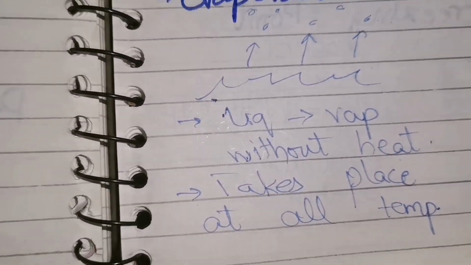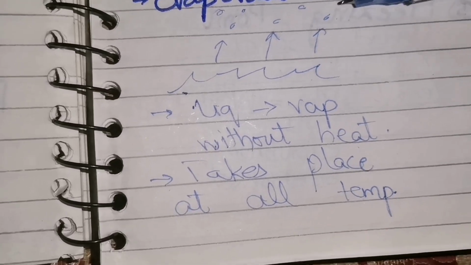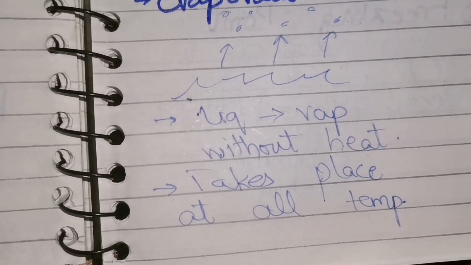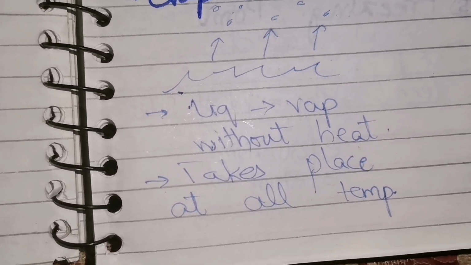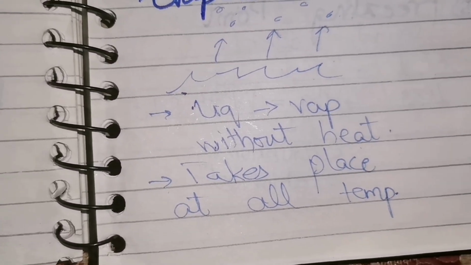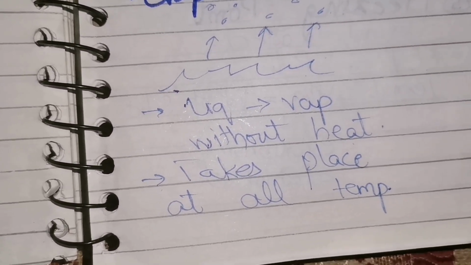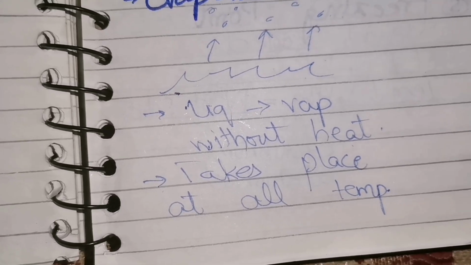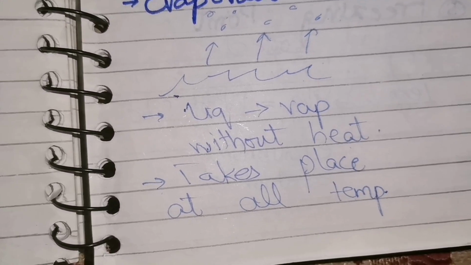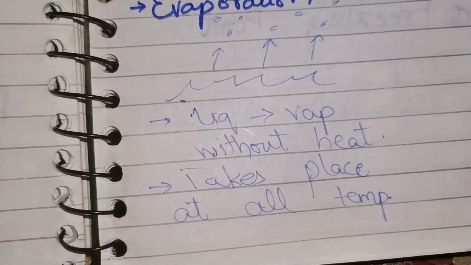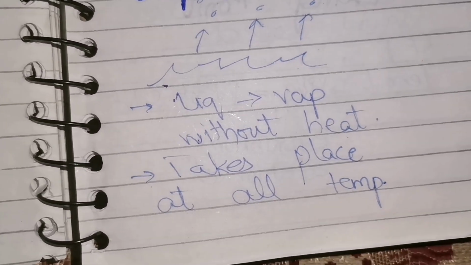The other property is evaporation. For example, take a liquid. The liquid evaporates and turns into vapors. So when a liquid turns into vapor without heat, this process is known as evaporation. Evaporation takes place at all temperatures. Place a bowl and put water inside it. After a few days you will see that the volume of the water will decrease. How? Because liquids evaporate at all temperatures. The volume of the liquid will start decreasing day by day because the water will be converting into vapors without